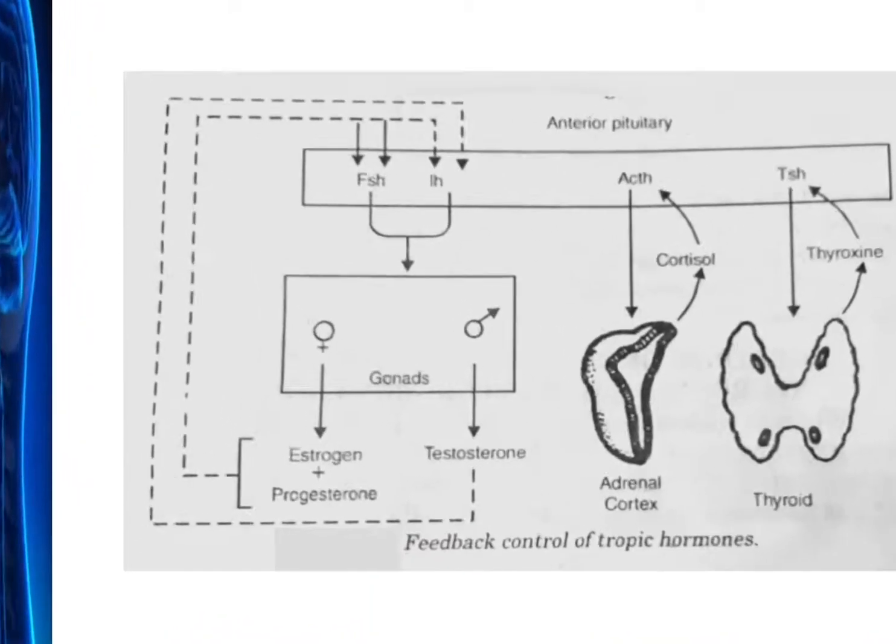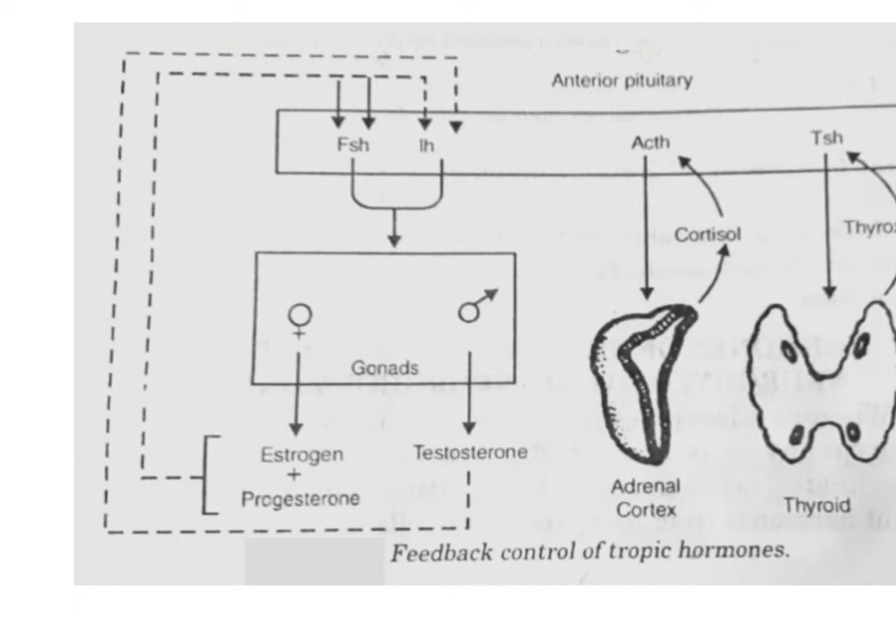In this diagram, we can clearly understand this. For example, this is the pituitary. It secretes the adrenocorticotropic hormone, which stimulates the cortex of the adrenal gland, and it then secretes its own hormones, which are the corticoids. So when the level of the corticoids increases in the blood, it gives a negative feedback and the ACTH secretion is stopped.